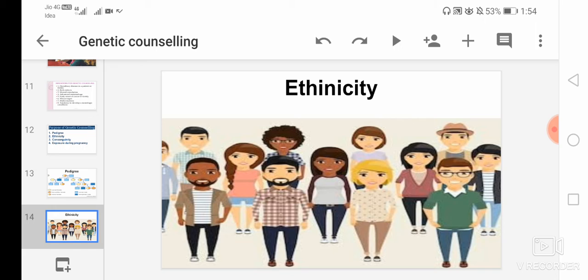For example, the chance that an African American is a carrier of a gene for sickle cell disease is 1 in 10. And people of Jewish or Central European ancestry are likely to be carriers of cystic fibrosis. So here the counselor discusses the inheritance patterns of these diseases, carrier risk and genetic screening or testing options.